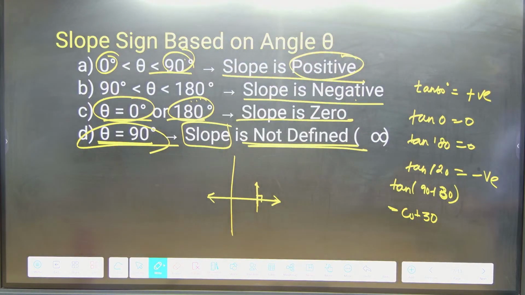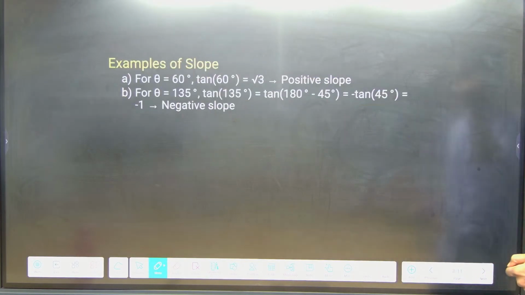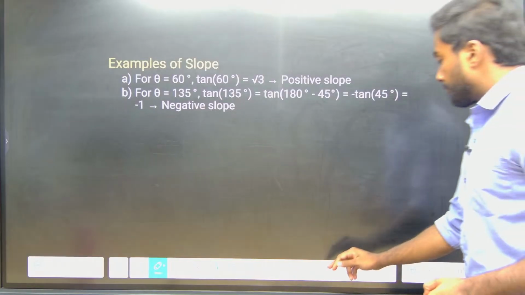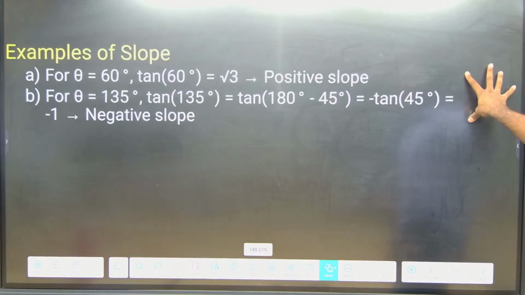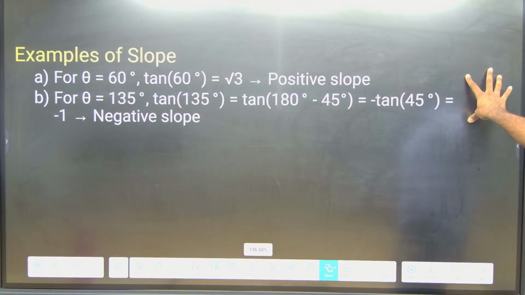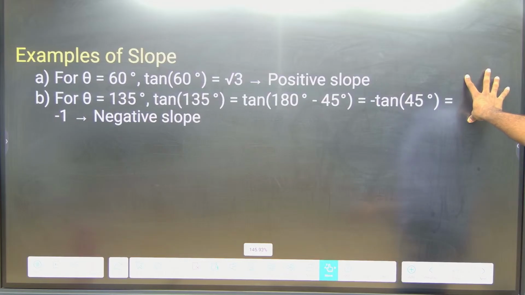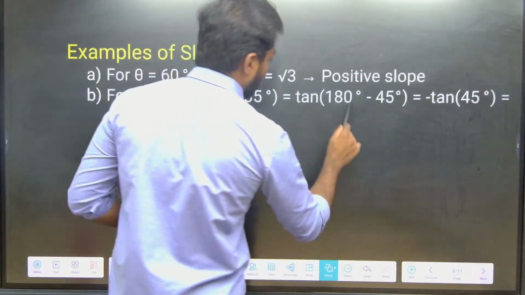Got it? So the next one, I have given the example here. Tan theta, that is theta equals 60, in the sense tan 60 will be root 3, positive. Tan 135, how can we write 135? Can I write 180 minus 45?